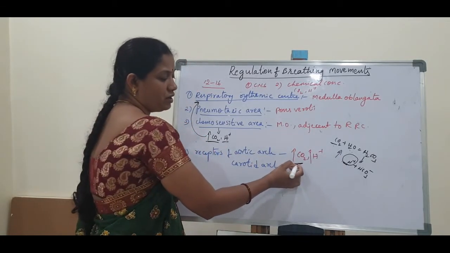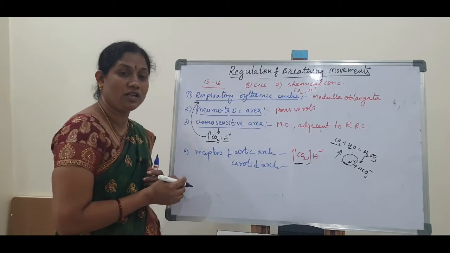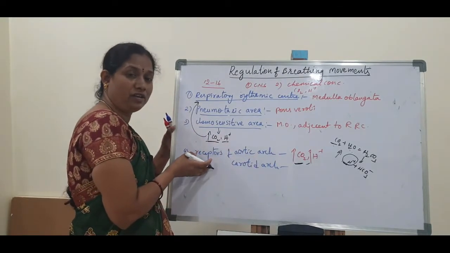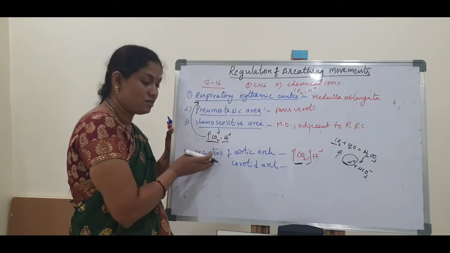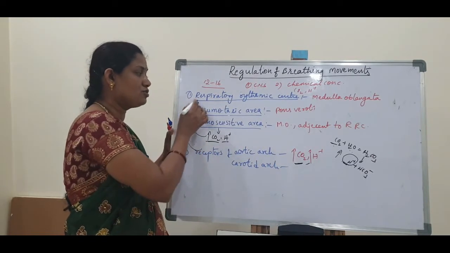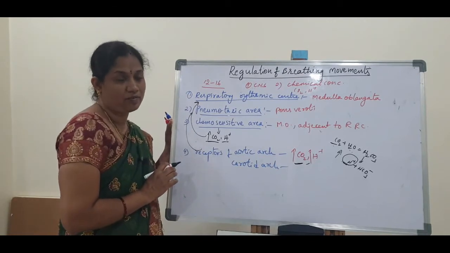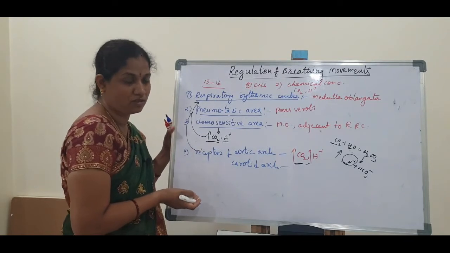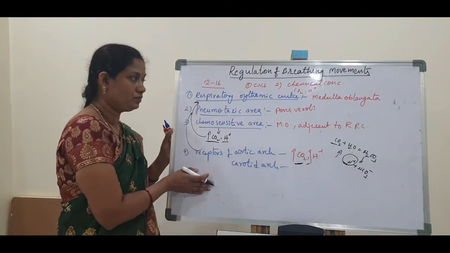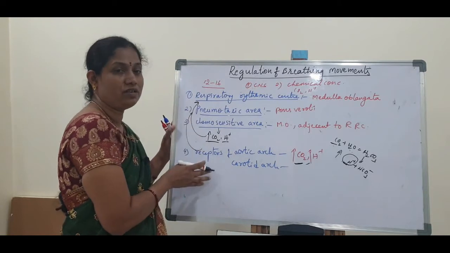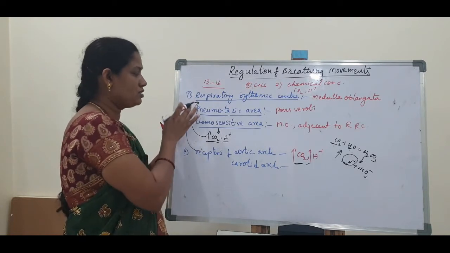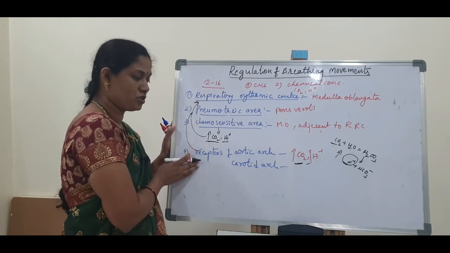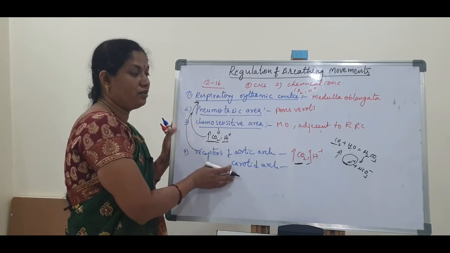So whenever the carbon dioxide or H plus ion concentration increases in our blood, that information is sensed by the receptors. These receptors send the signal to the respiratory rhythmic center, and that center increases our breathing movements. So these are the regulation of breathing movements: respiratory rhythmic center, pneumotaxic area, chemosensitive area, and receptors of the aortic arch and carotid arch.